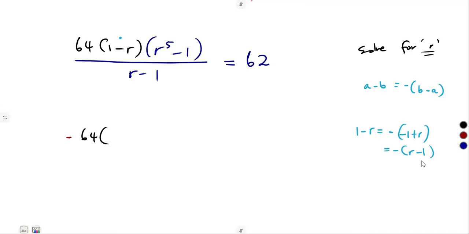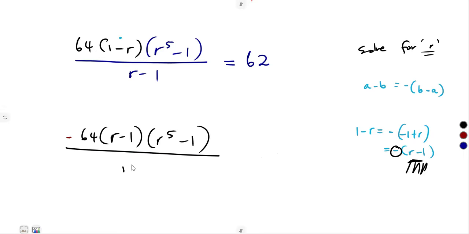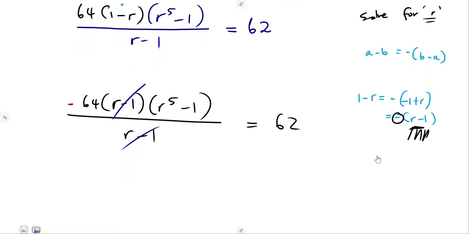64. These two brackets are now the same because here we now have r minus 1. This negative here is the one that I put there. So that's r minus 1 into r to the power of 5 minus 1 over r minus 1. We just wanted to have these two brackets exactly the same so that we can cancel. So when you see this condition, for you to cancel here, just introduce a negative, under exam conditions, but we saw where it was taken from. Anyways, this is where we are. We can solve for this.